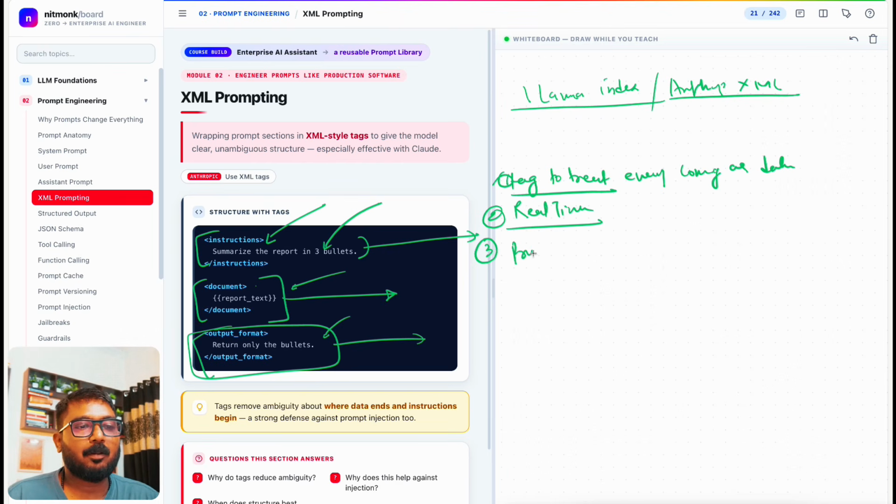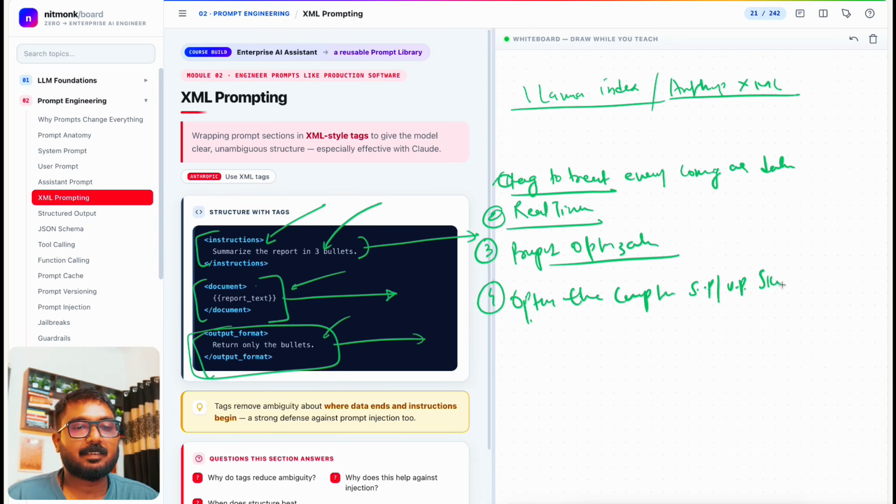You can do prompt optimization also with the tags. You can optimize the complete system prompt, user prompt, even skills, right? That is the beauty of these XML tags, correct? We'll see better examples of these in coming times.